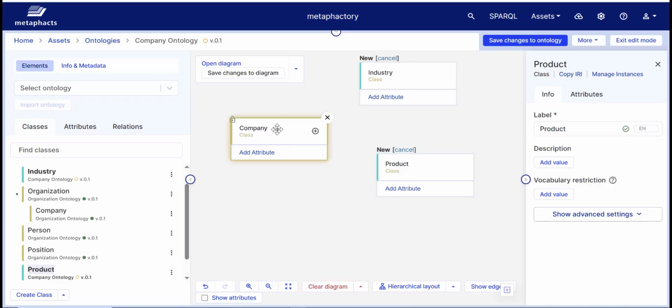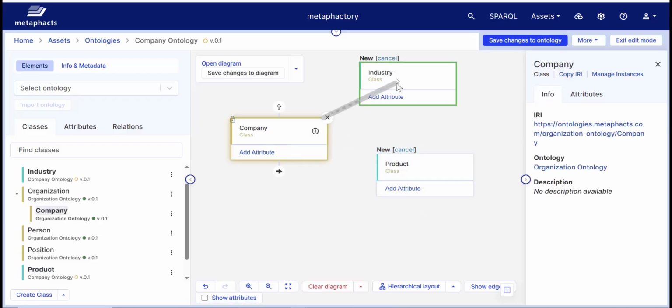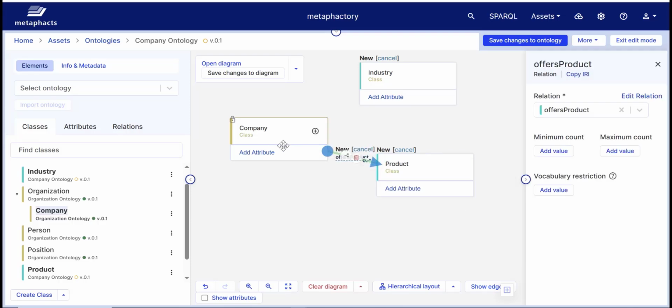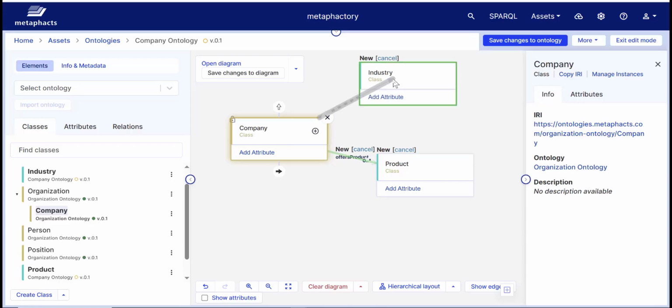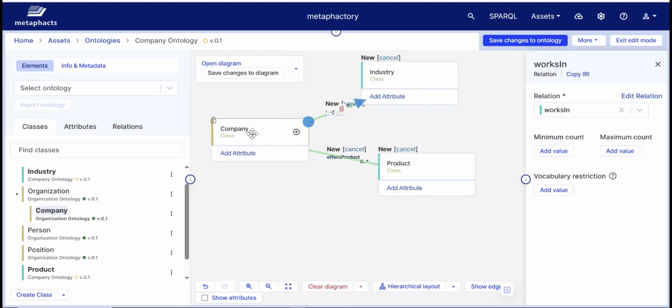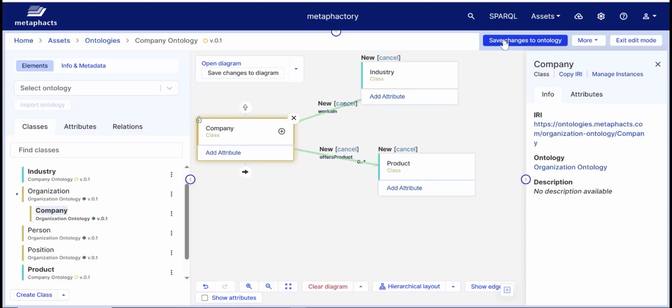Let's create a relation between the company and the product class. We will call this relation offers product. We can also define another relation between the classes company and industry. This relation will be called works in. The relations we've just created between these classes are marked in green, which means these changes have not yet been saved, so as a next step, we want to save the changes to the ontology.